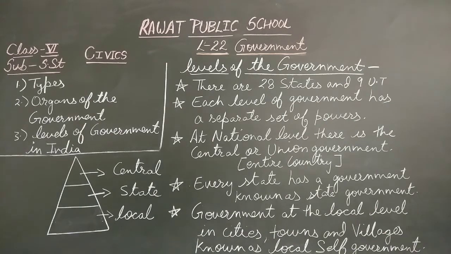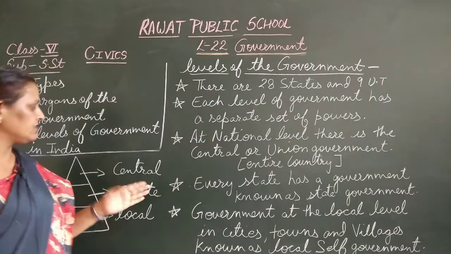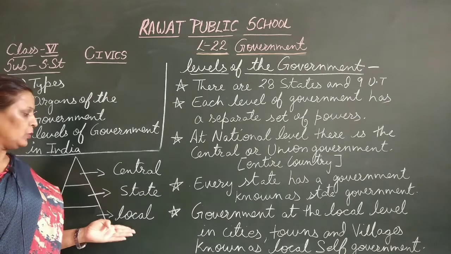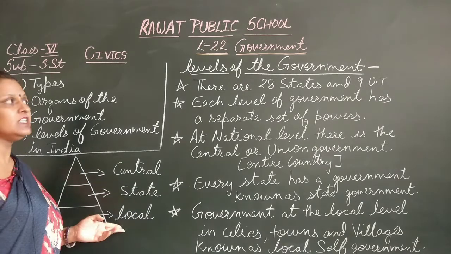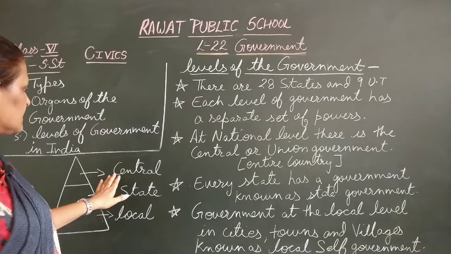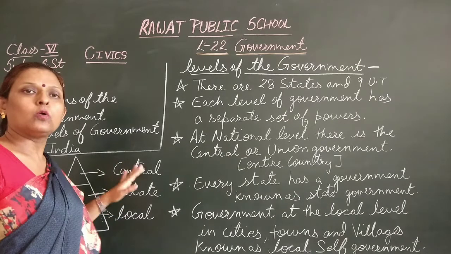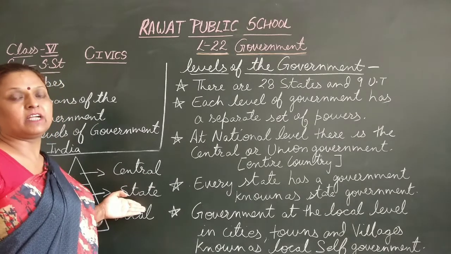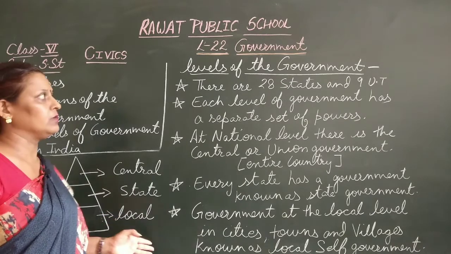There are three levels of the government, or we can say that government works at three levels. These three levels are central government, state government, and local government. These are the three levels of government in which government works. Central government's responsibility is to look after the whole country, the whole nation. State government takes the responsibility of that particular state, and local government works at village level and town level.